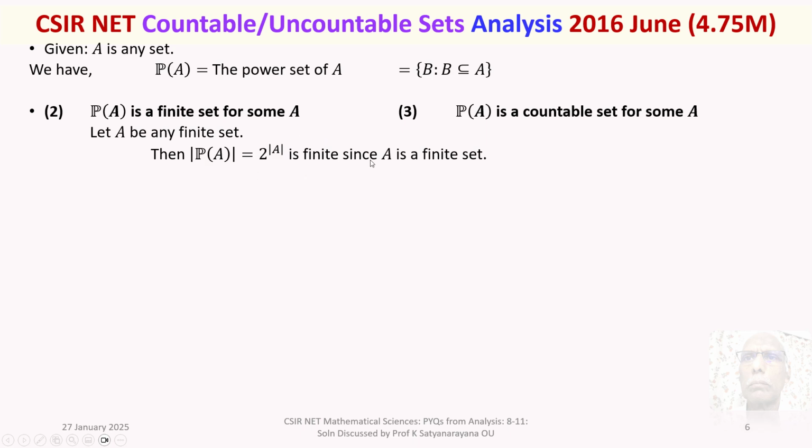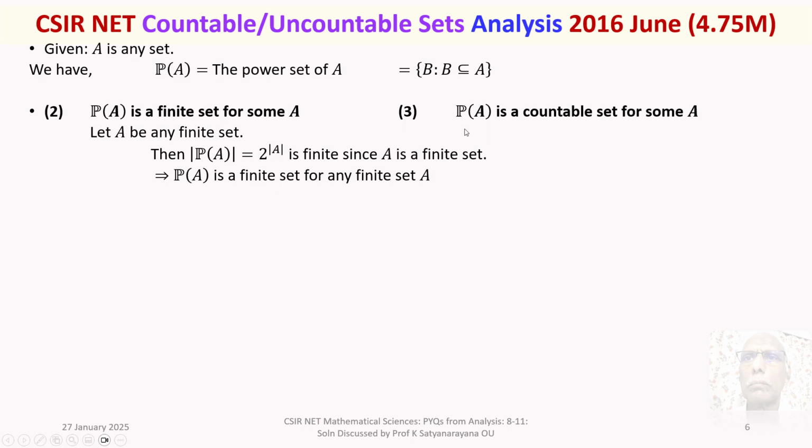Why is it finite? 2 power order of A is finite because A is a finite set. So, power set of A is a finite set for any finite set A. Therefore, option 2 is true.